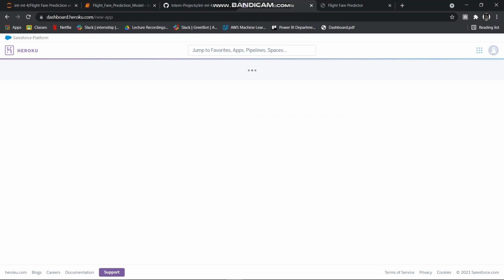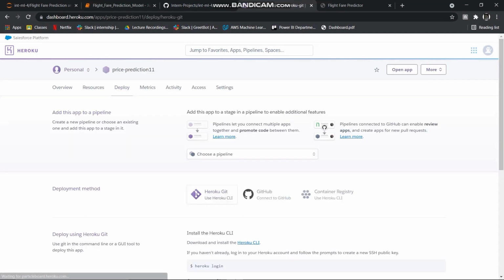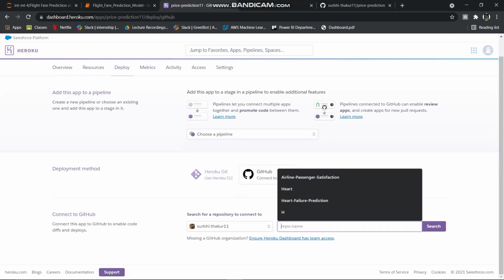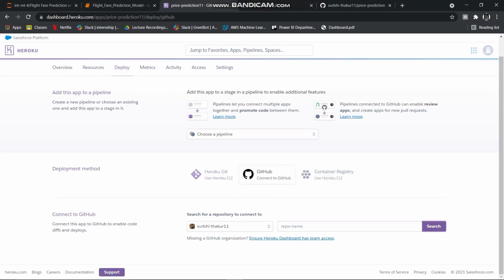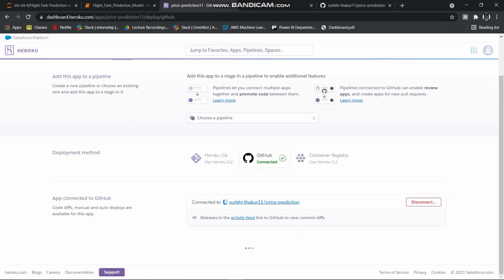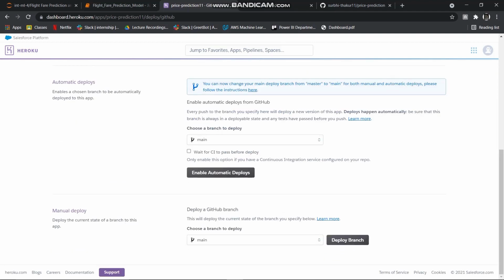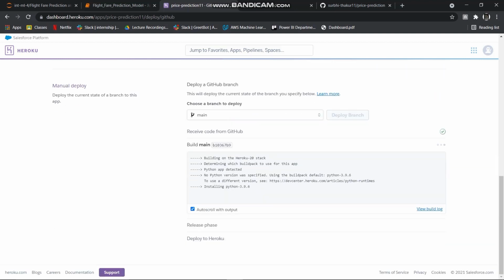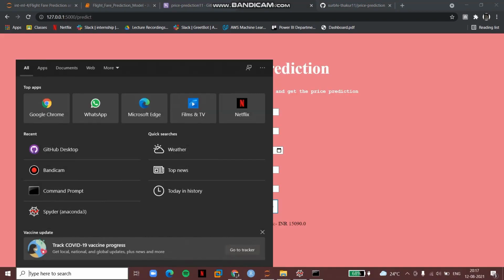We will create the app, and after that what we'll do is we'll connect this to a repository. We'll search the repository name. So this was the repository name. I will connect this and then I will deploy the branch. And after the deployment, it will automatically generate a web app. After this whole process is completed, it will be ready.